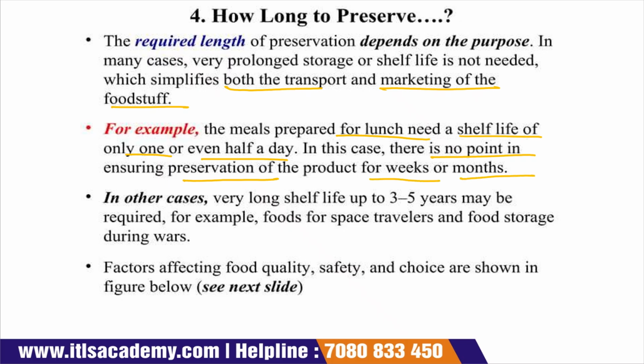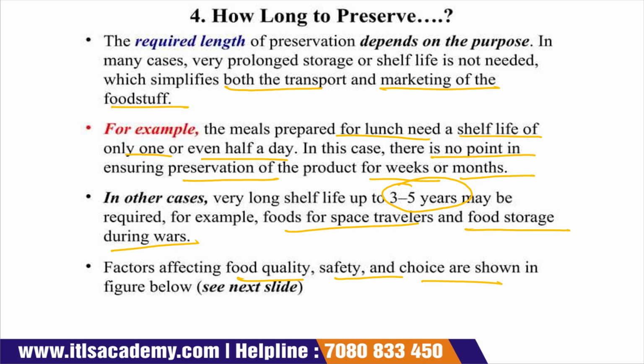In other cases, the shelf life of the food product is very long, like 3 to 5 years, for example, food for space travelers and food storage during war. The factors affecting the quality of the food product, safety, and choice will be discussed in a later slide.